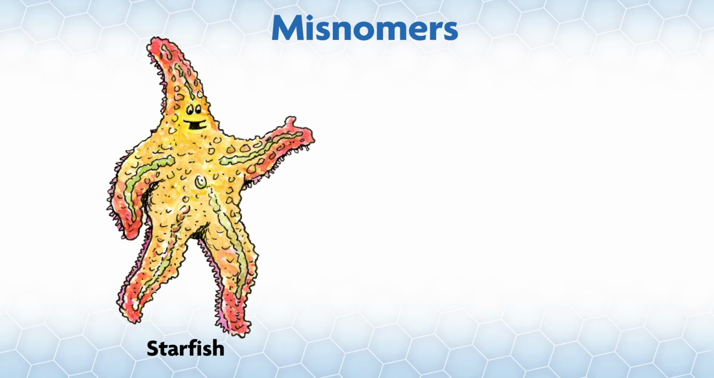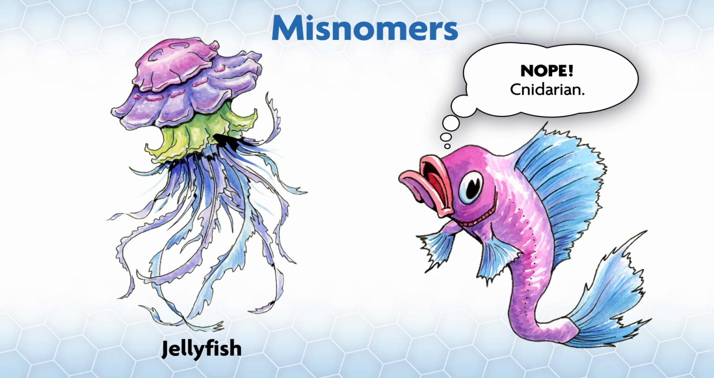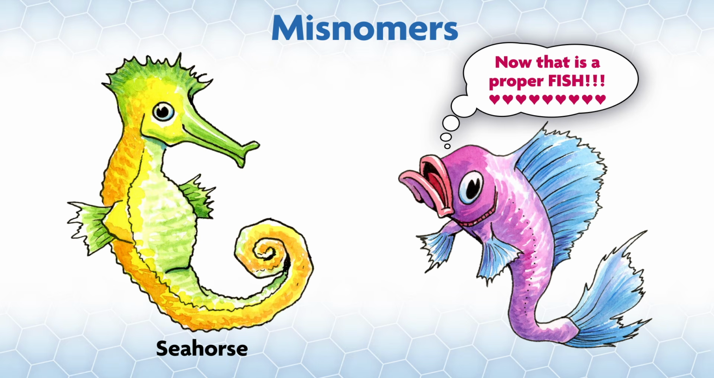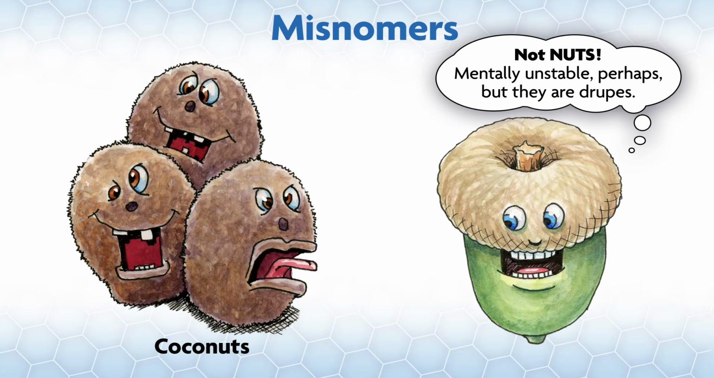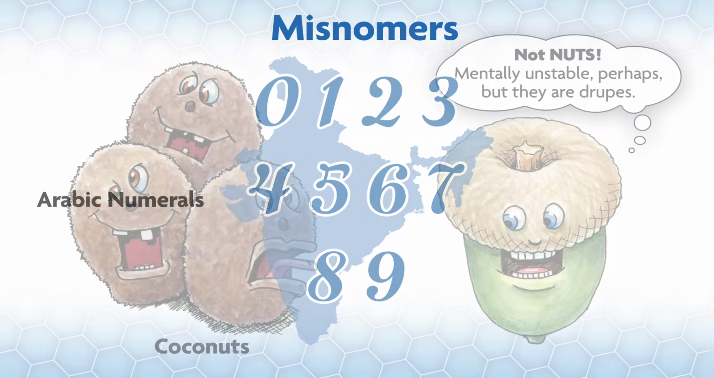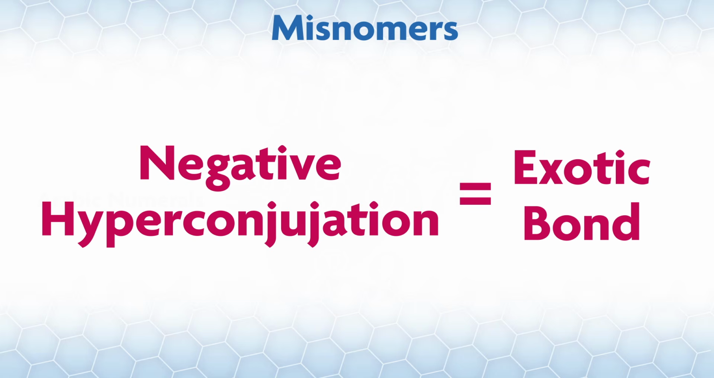Some of the best things in life are misnomers, like starfish, they aren't fish. Jellyfish, also not fish. Seahorses, which aren't horses. Ladybugs, which are beetles. Coconuts, which aren't nuts. Arabic numerals, which are from India, and the list goes on. So if calling negative hyperconjugation an exotic bond is a misnomer, at least it's in good company.